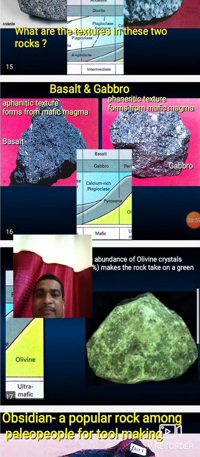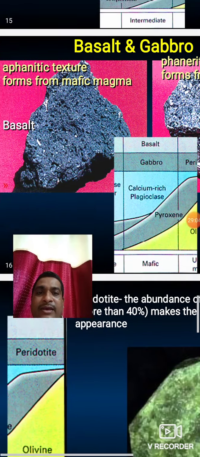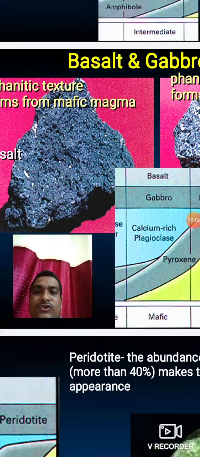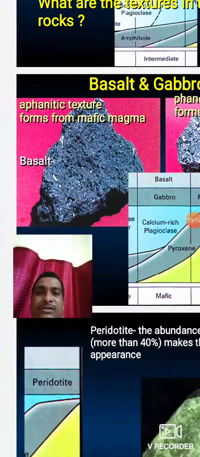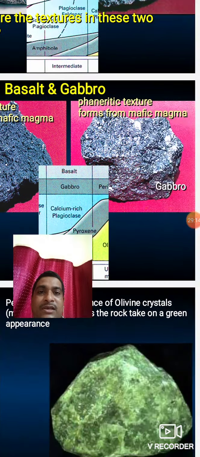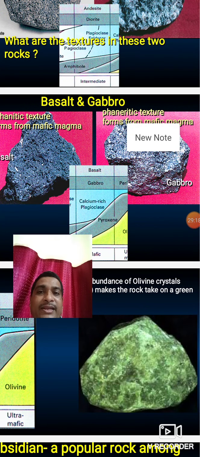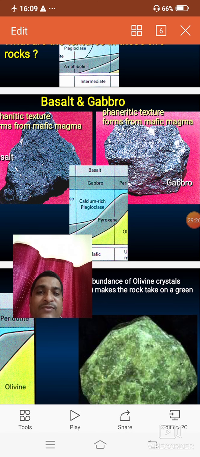Then basalt. You should see it in your field also: the Ratnagiri area and all the Sahyadri ranges are made up of basalt. Basalt shows aphanitic textures, very fine-grained rock. Another example of phaneritic texture is gabbro. Gabbro is phaneritic, basalt is aphanitic, but chemically and mineralogically they are the same. Basalt and gabbro are made up of calcic plagioclase feldspar, pyroxene, and a little olivine.